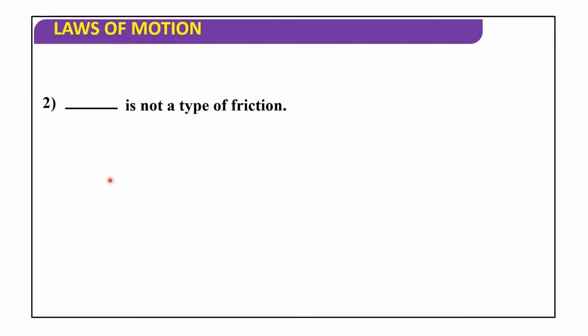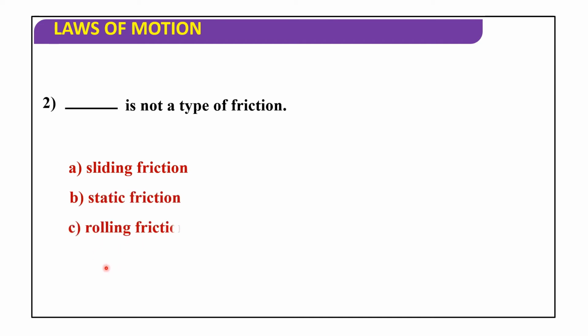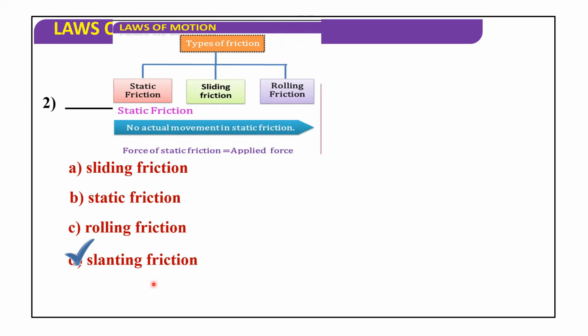Now next one, dash is not a type of friction. Sliding friction, static friction, rolling friction, and slanting friction. So slanting friction is not a type of friction. See here, types of friction are static friction, sliding friction, and rolling friction. So slanting friction is not a type of friction.